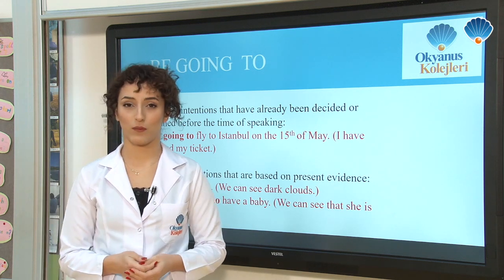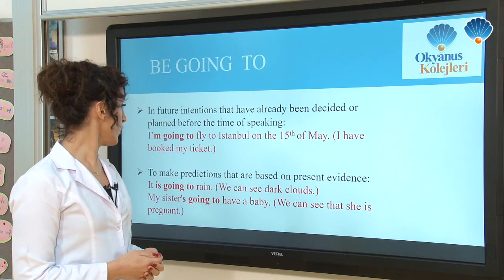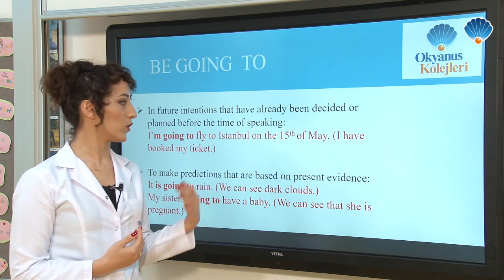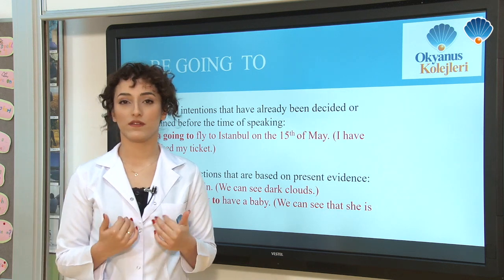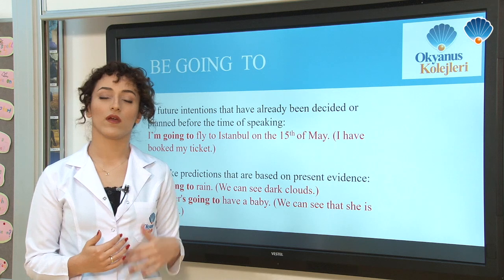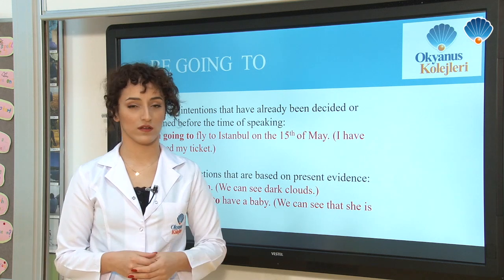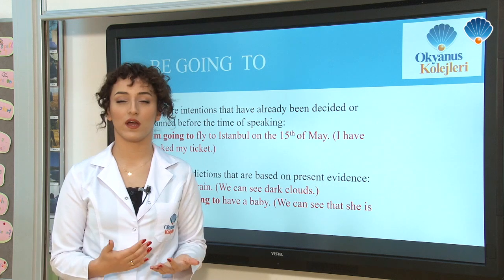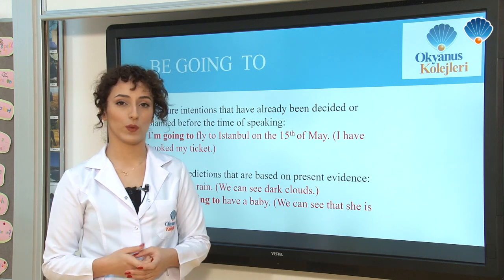Let's look at the example. I'm going to fly to Istanbul on the 15th of May. So it means I have booked my ticket. It was a plan before I said this sentence. So this was decided before, already decided, then I speak with you.